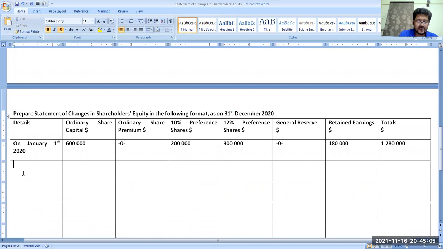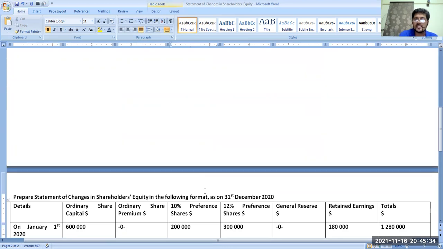I'm writing it here for your convenience: 560,000, net profit after interest, that is going to be added in. Got it? That is the first thing.